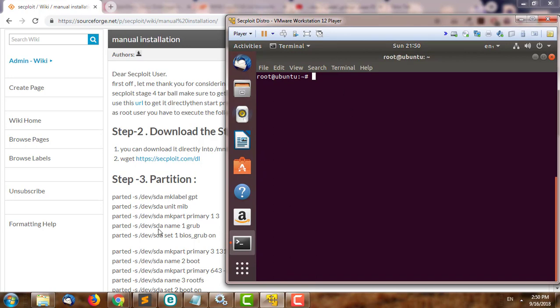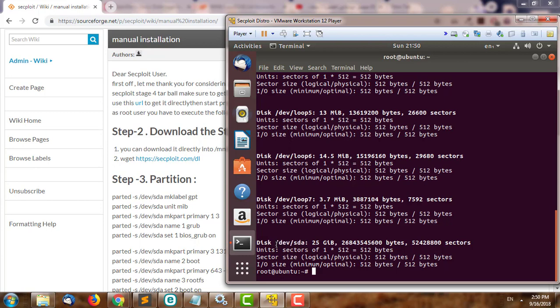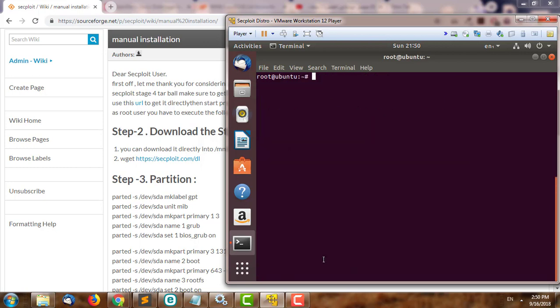So first we go to the partition directly. We go into fdisk -l to see which partition we're going to use. I'm going to use this disk as a normal disk partition in VMware. So we just execute the commands that are shown there.